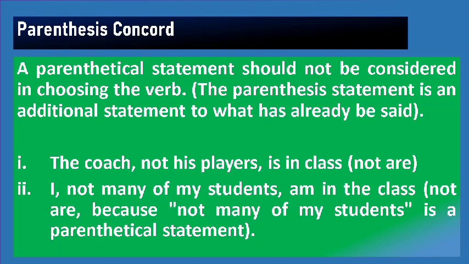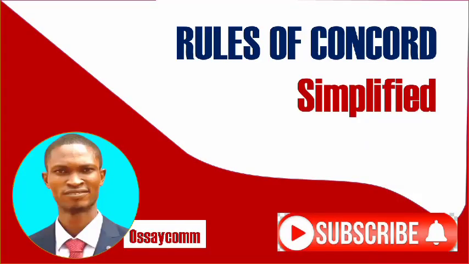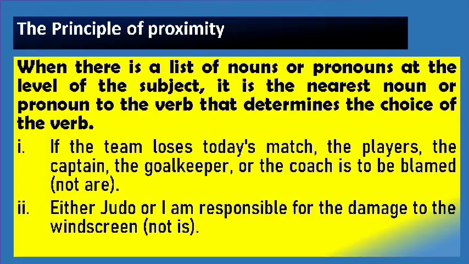Please, I want you to take note of this. When you have am, I did not say are. I use am because the main subject is I. And the verb must function with the main subject, which is I. So you say, I am in the class. You get that?